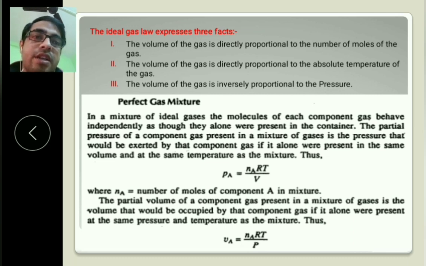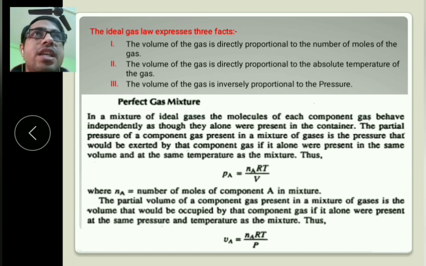Okay. Next, perfect gas law. In a mixture of ideal gases, the molecules of each component gas behave independently as though they alone were present in the container. Okay, we have a mixture of ideal gases in a container.